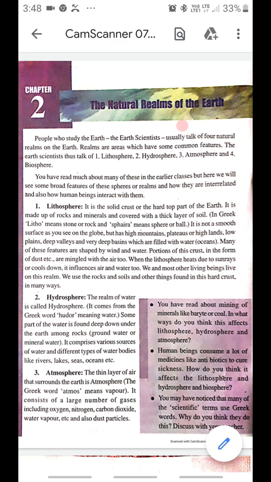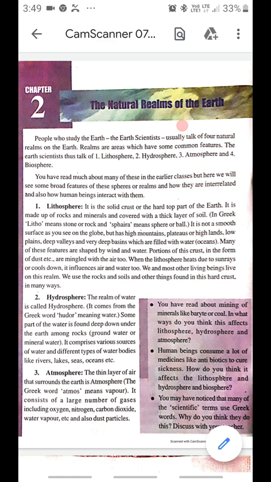Does the crust look smooth as we see on the globe, or does it consist of some other things? We'll see. Crust is the place where life exists. We are living on the earth's crust and many other different lives are also living here. We see mountains, plains, plateaus, minerals, soils, and water bodies like oceans on the earth's crust, and we will read about all these things and the four realms of the earth in today's lesson.